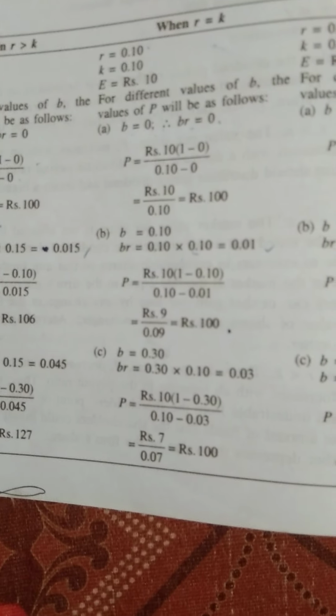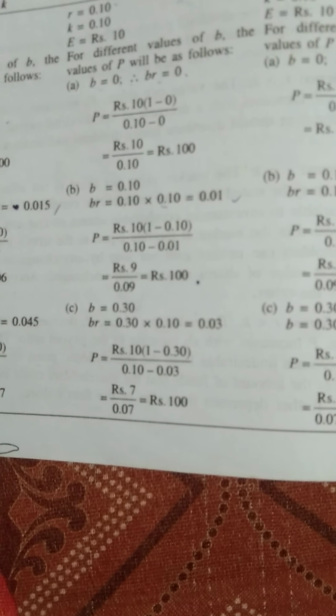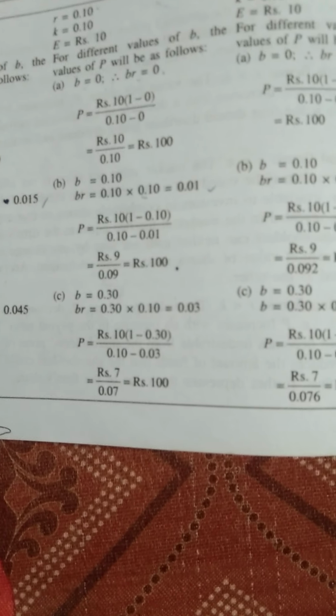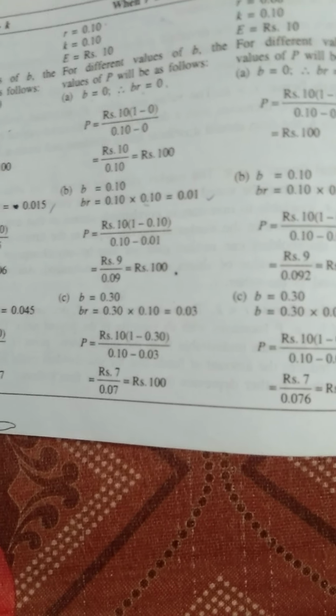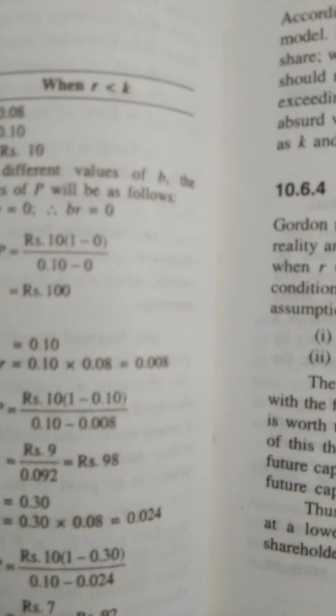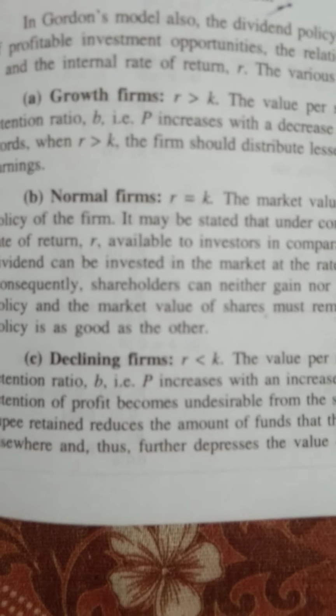Okay. In the same way, in the second case, what we have found? In all the cases, look at here, the market price of share is 100 in all those cases. That's why it is called a normal firm. And in the last case, what we have found? When R less than K, that means R less than K, declining firm.